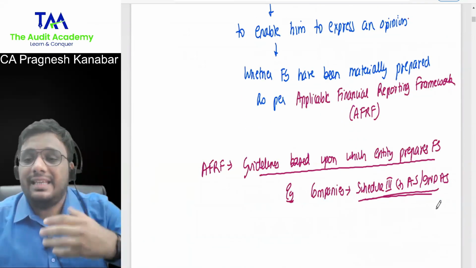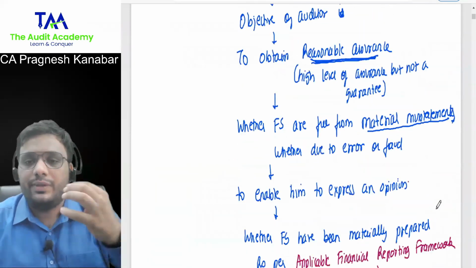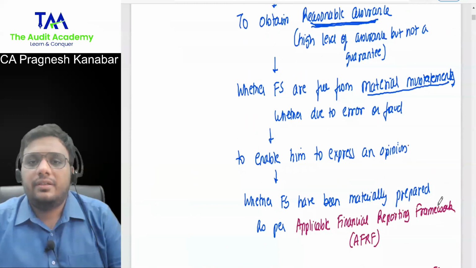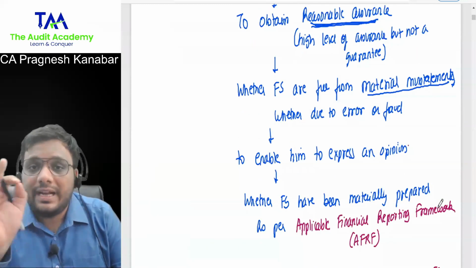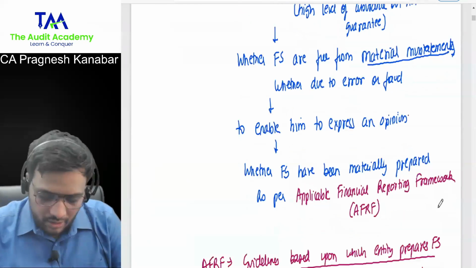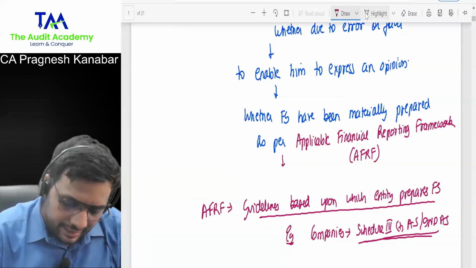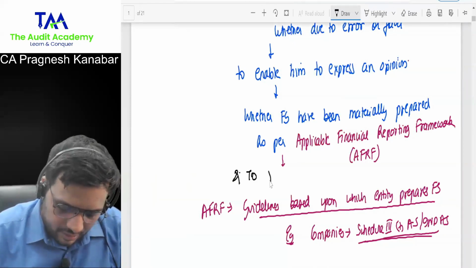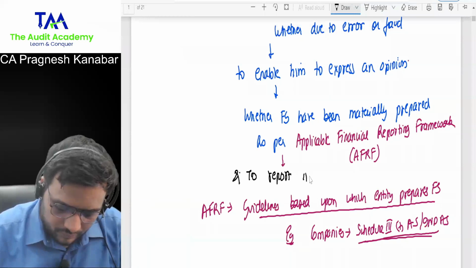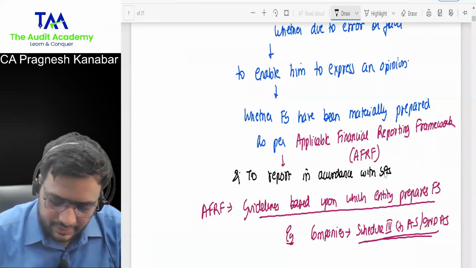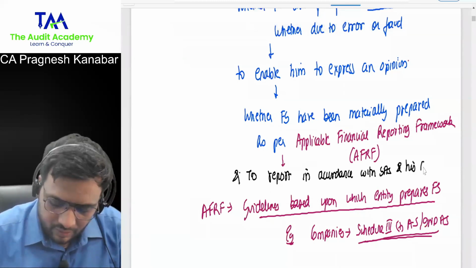Understood this? This is how you are going to write in exams, obviously in words, not with down arrows. Listen to me. This opinion, you will write it in some report, no? That report is called the audit report. So obviously, the last line of the objective is, and to report in accordance with SAs and his audit findings.